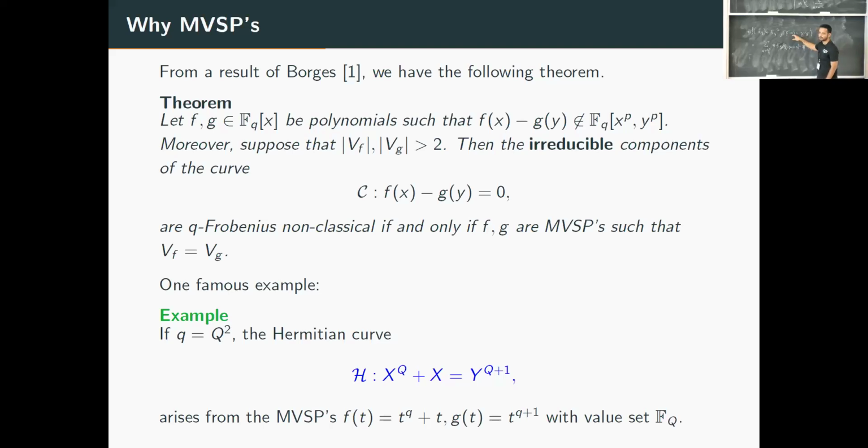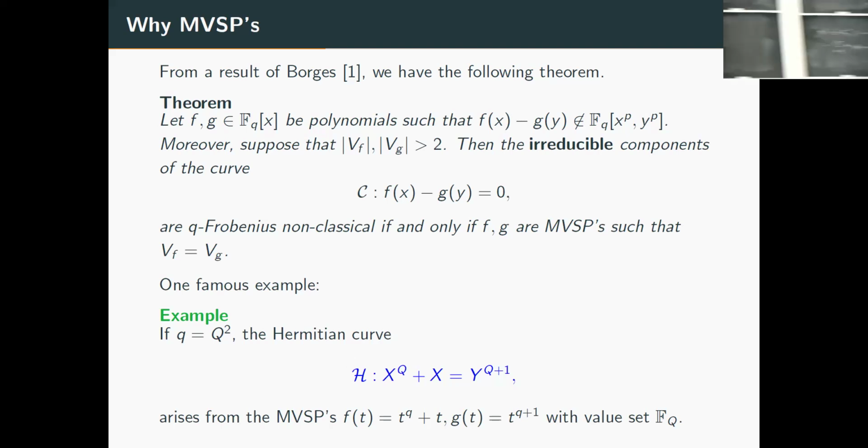Because if f equals g, they are equal to some element of Fq, right? So I just stratify by the possible ways. And basically in an MVSP, if f and g are MVSPs, these numbers will be very large, right? So this sum tends to be very large at the end.